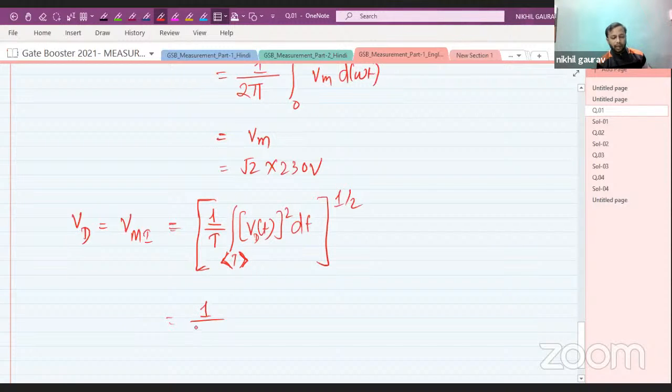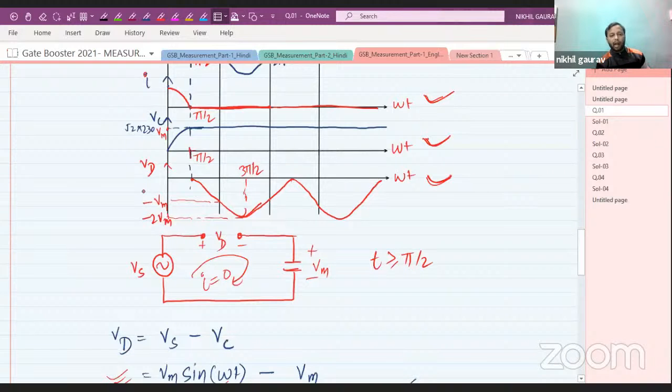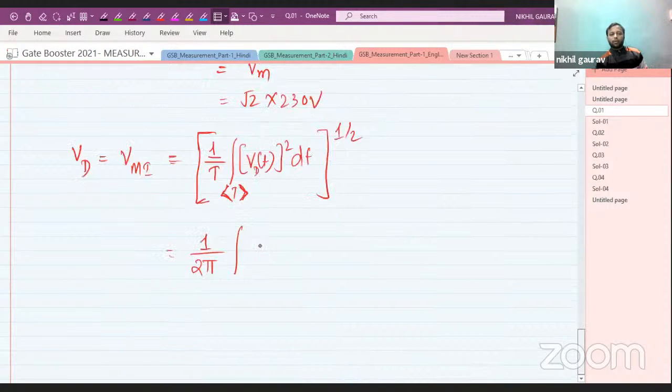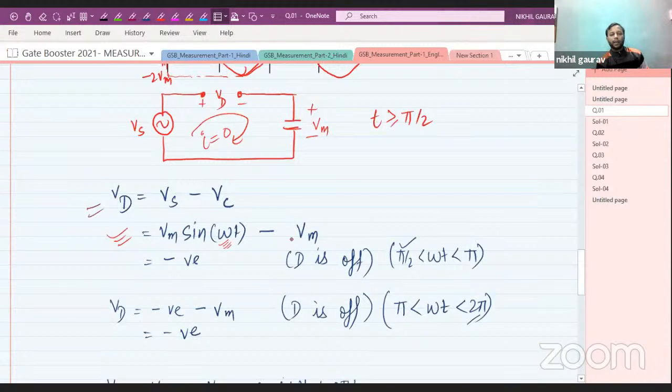Let me take one time period, from the waveform itself. This is the diode waveform. Your diode waveform starts from pi by 2 and ends at 2 pi plus pi by 2, which means 5 pi by 2. So the time period for Vd of t is pi by 2 to 5 pi by 2, and the expression for the diode is Vm sine omega t minus Vm.